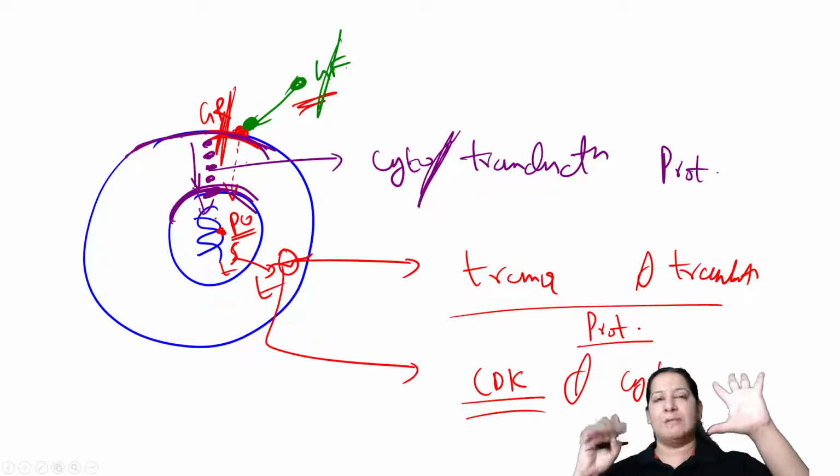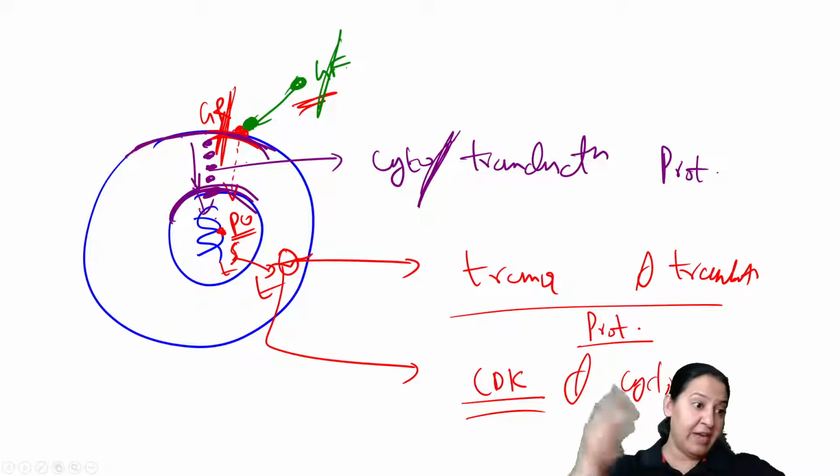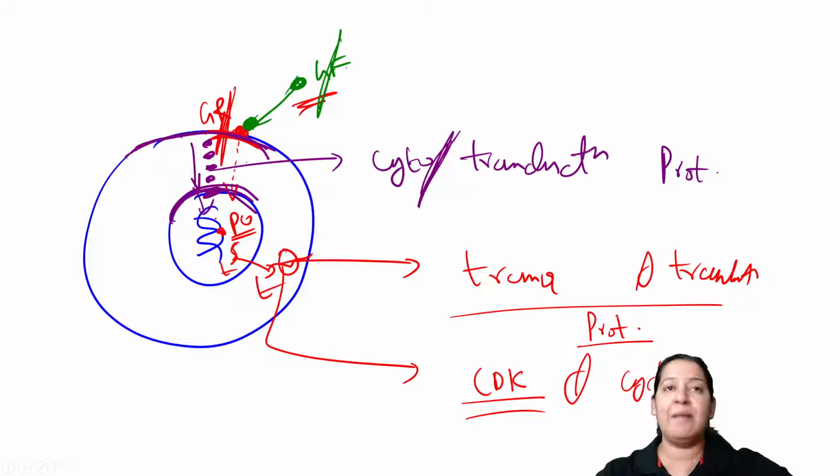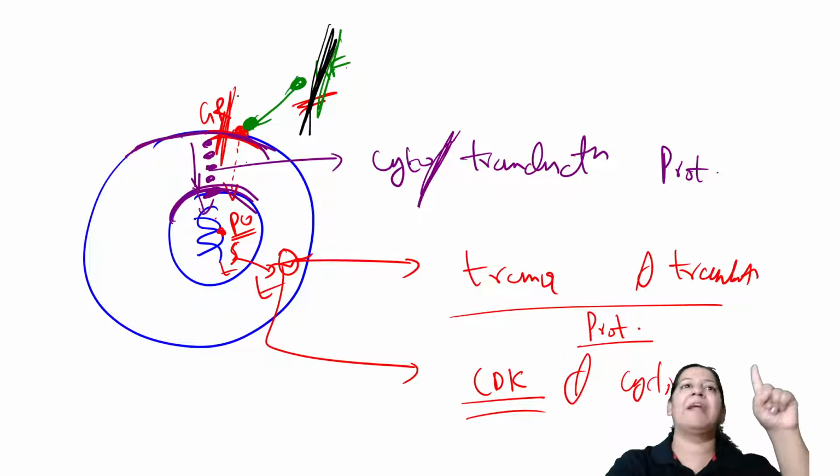So there are 5 steps. If this cell wants to divide, the 5 steps have to be followed. Can anyone name the 5 steps? What are the 5 steps? Tell me. Initially, a growth factor is coming. The growth factor is coming and binding with the growth receptor.